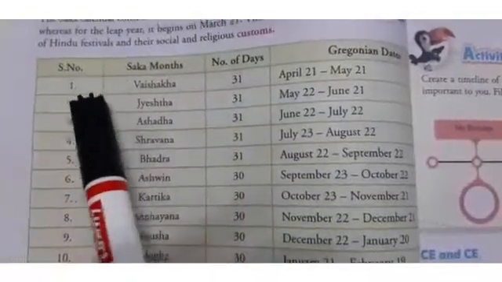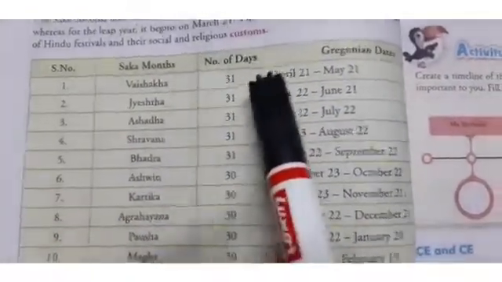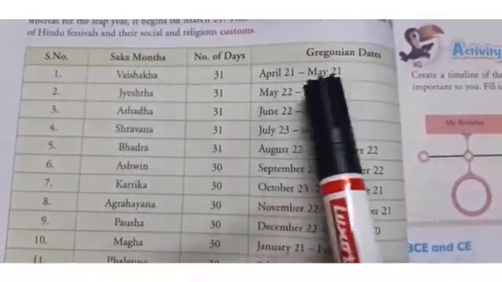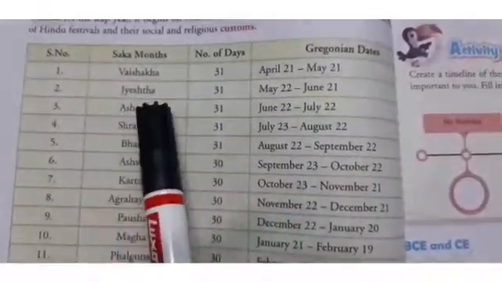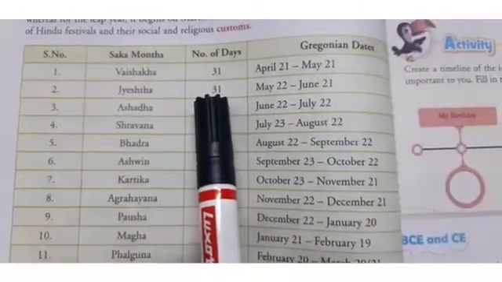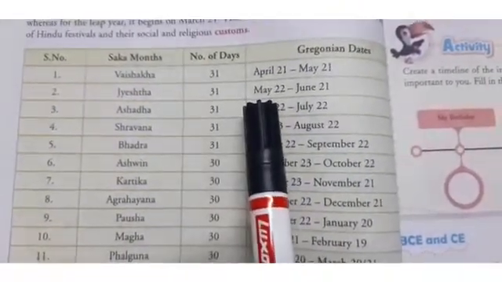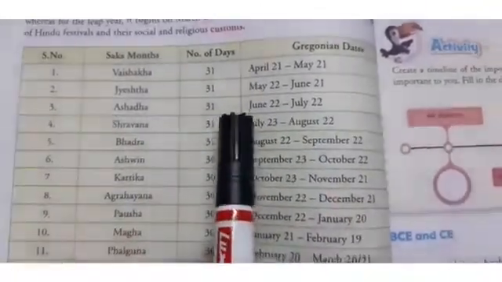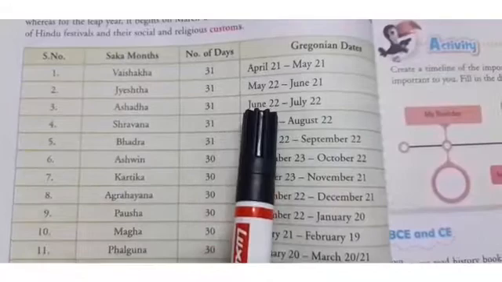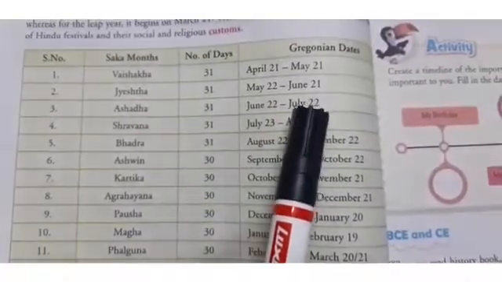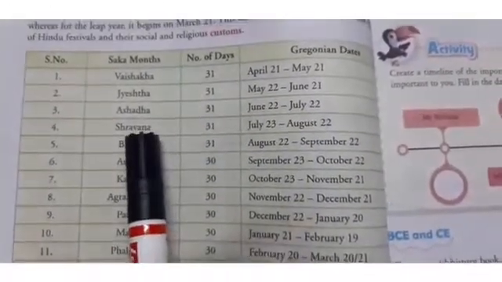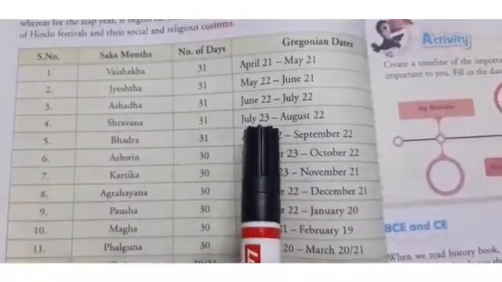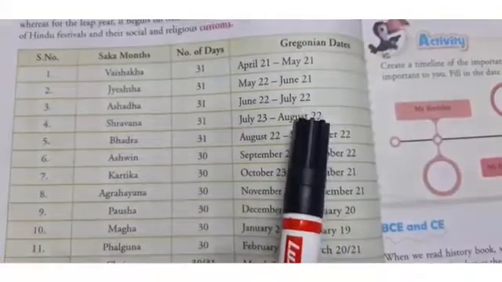The first month of Saka calendar is Vaishak, and there are 31 days, and it starts from April 21 to May 21. Second is Jesht, and it has 31 days, and it starts from May 22 till June 21. Third is Ashudha. It is 31 days, and it starts from June 22 till July 22. Then comes fourth one Shravan, and it is 31 days, and it also starts from July 23 till August 22.